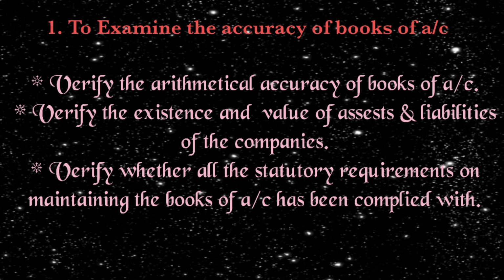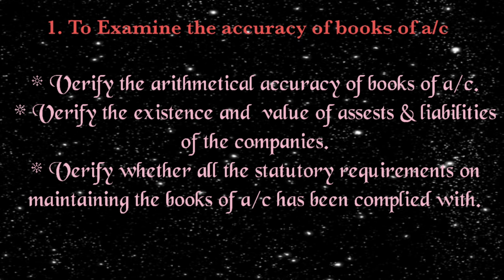First, under primary objectives, verify the arithmetical accuracy of the books of account. In general, books of account are the financial statements which have to be recorded in the current year, that is, the assessment year. All the transactions should be recorded in the books of accounts as per the assessment year. These things have to be verified by the auditor.